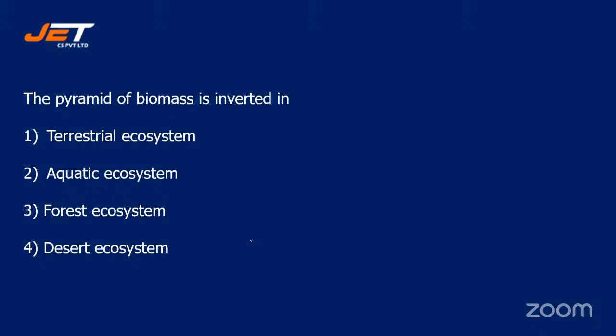Next question. The pyramid of biomass is inverted in. Your options are number 1, terrestrial ecosystem, number 2, aquatic ecosystem, number 3, forest ecosystem, or number 4, desert ecosystem. This type of question we have done, in which we talked about inverted ecosystem. All right, students. The correct answer is option 2, aquatic ecosystem. In aquatic ecosystem, the pyramid of biomass is inverted.